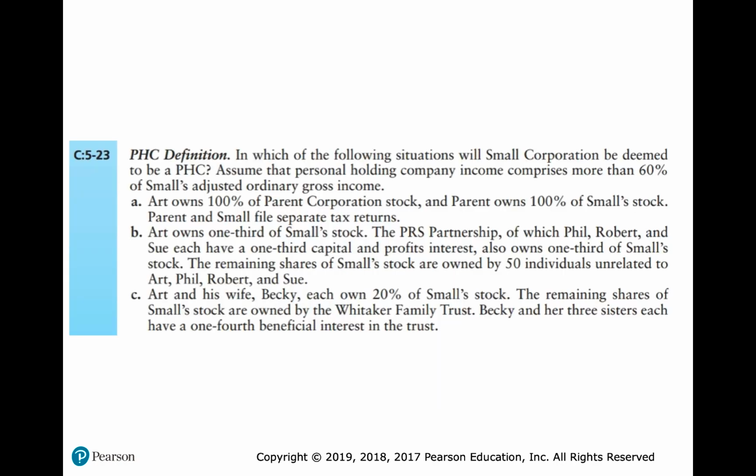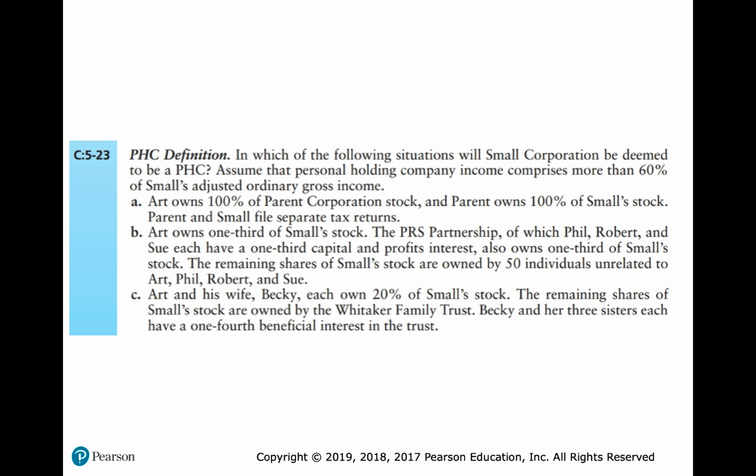In which of the following situations will small corporation be deemed to be a personal holding company? Assume that personal holding company income comprises more than 60% of small's adjusted ordinary gross income. So remember, to be a personal holding company, we have to have more than 60% of our income coming from personal holding company income.